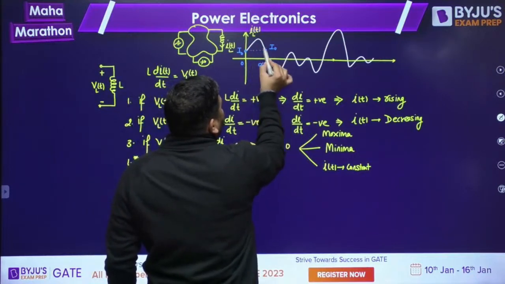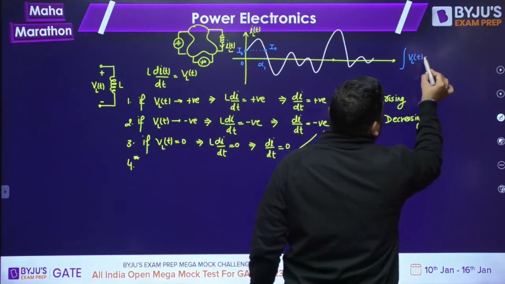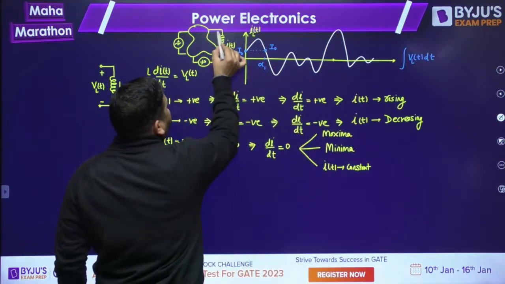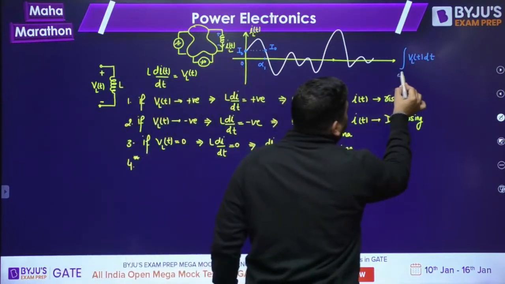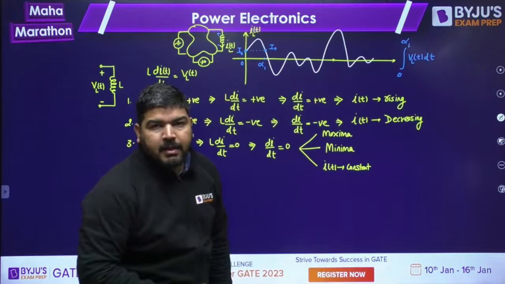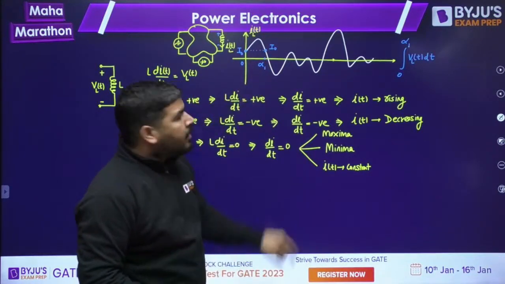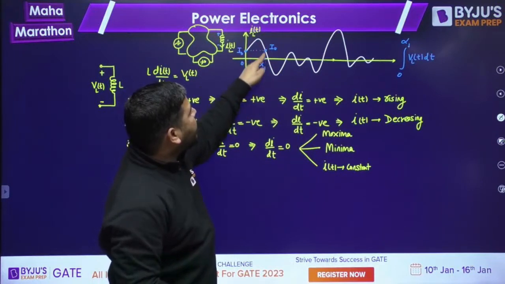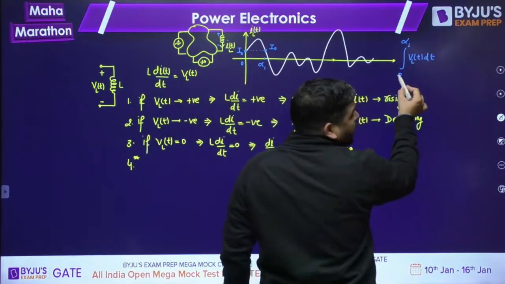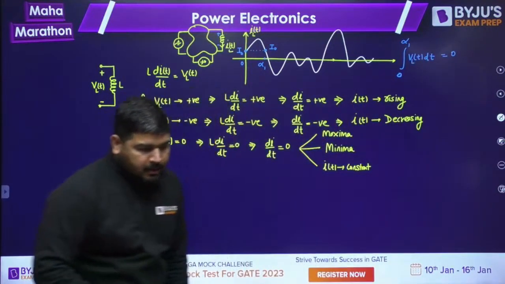So up to this instant, if you calculate the area of the voltage VL(t) dt across this inductor from 0 to alpha 1, since the current is repeating at alpha 1, whatever the current at 0, the same current will come at alpha 1. So if you are calculating the VL(t) area from 0 to alpha 1, this has to be 0.